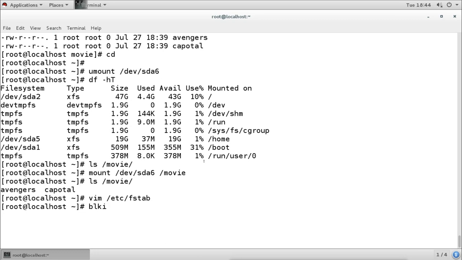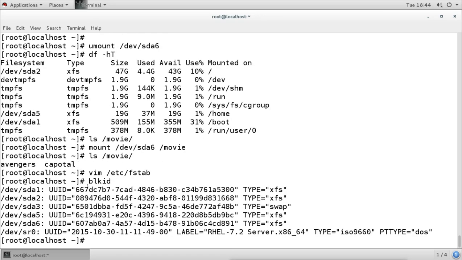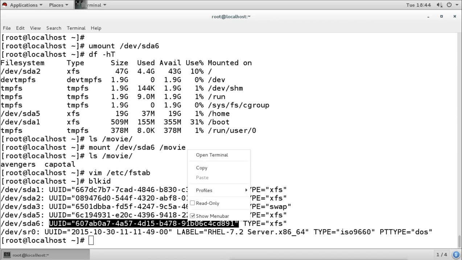Now when we run the blkid command, we see all the names of the partitions which we have and the unique UUID of those partitions. And this is our new partition which we created, and this is the unique ID of our new partition. So I will copy this, and then what I will do?